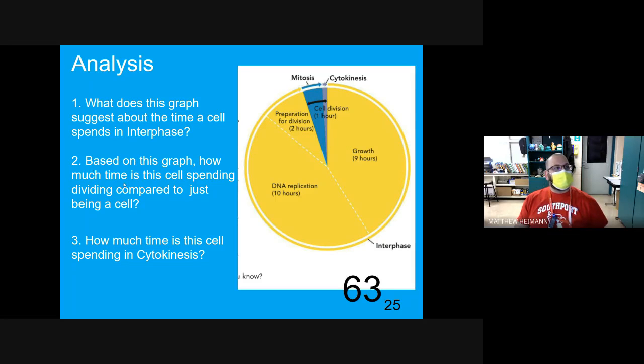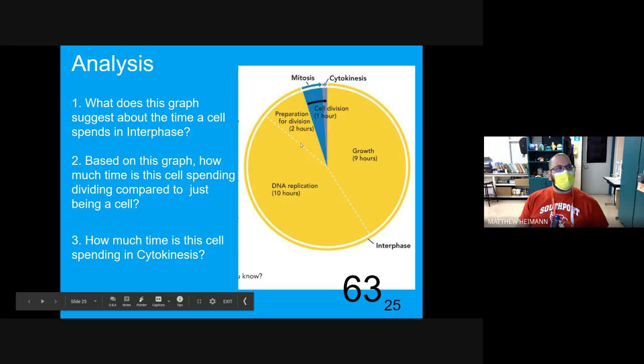Based on this graph, how much time is this cell spending dividing compared to just being a cell? So you said it just a second ago, Joe. How many hours is it being a cell and how many is it dividing? It's being a cell for 21 hours. And how many hours is it in division? About 1 hour, yeah. So 21 to 1. And how much time is this cell spending in cytokinesis? What do you guys think about how much of the percentage would be cytokinesis here? How many minutes? Yeah, maybe 10, 20 minutes. Yeah, not much.